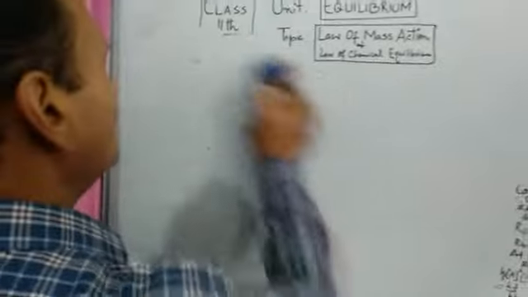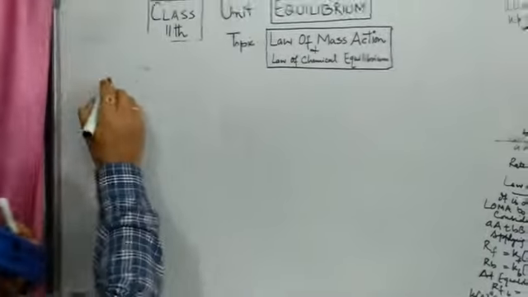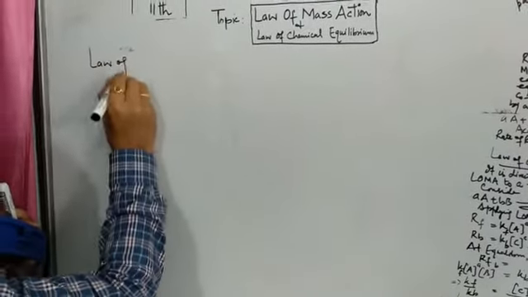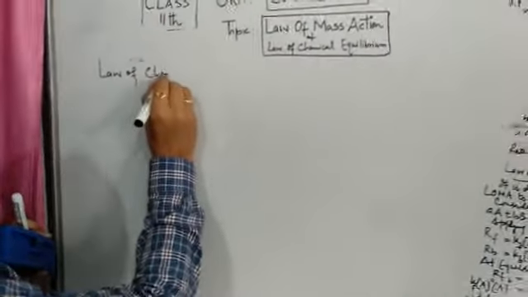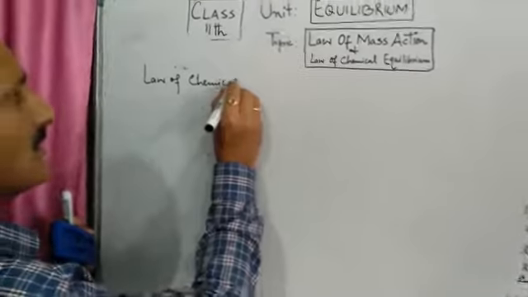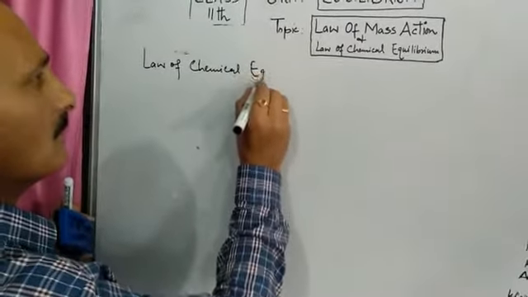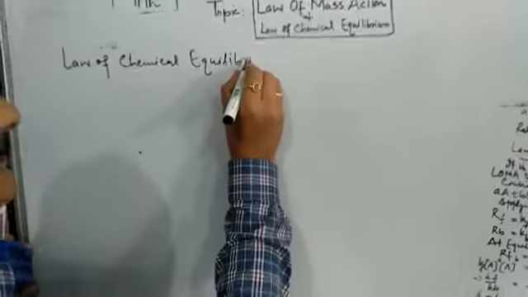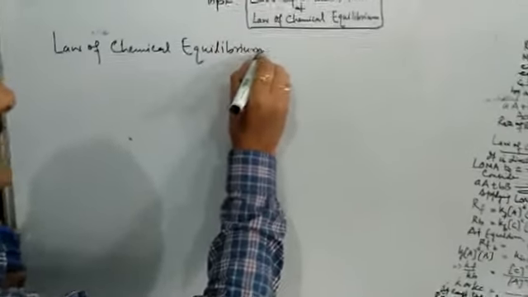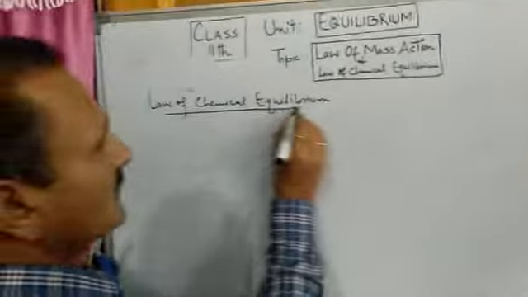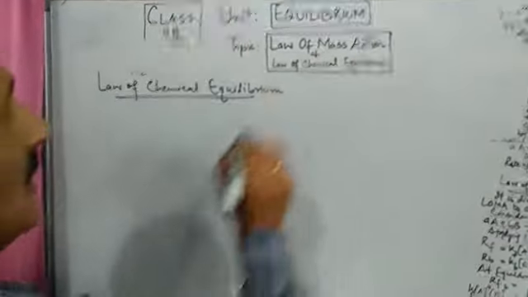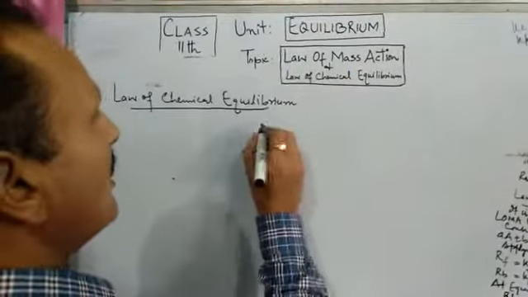And another law is law of chemical equilibrium. This is another law, and this law is basically the direct result of law of mass action.